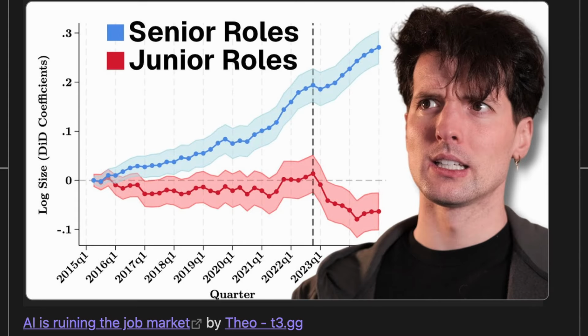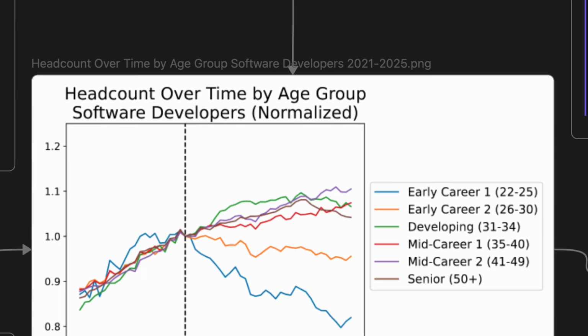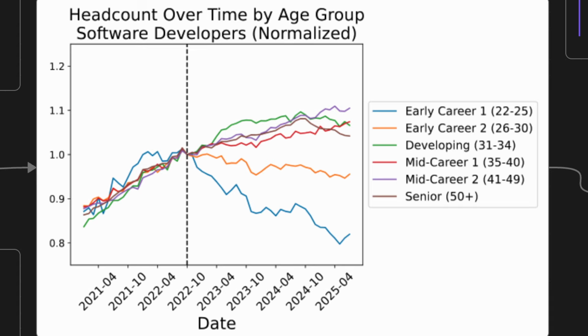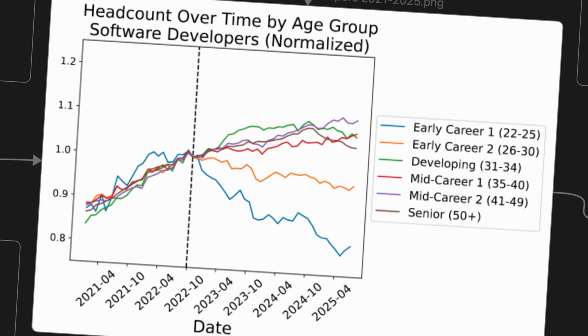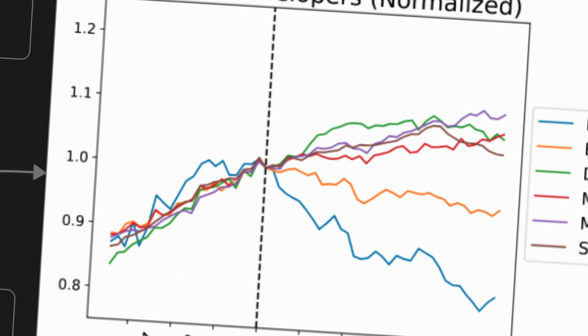So I was watching this video about how AI is ruining jobs, and this graph immediately stood out to me because I think it needs to be tilted. The point of the graph is to show how AI's impact on jobs and software development is skewed depending on seniority, with lower seniority positions being most negatively impacted, but it's presented as there being no impact on senior positions, while there is a very clear inflection point in the middle of 2022 where they chose to normalize this graph